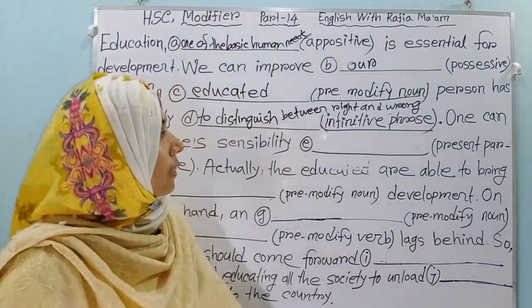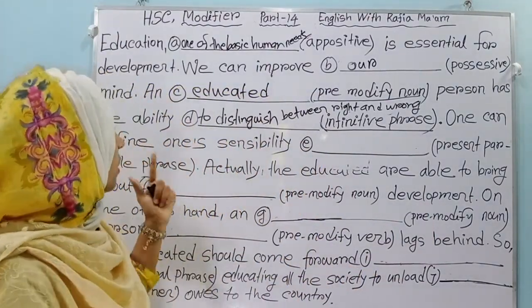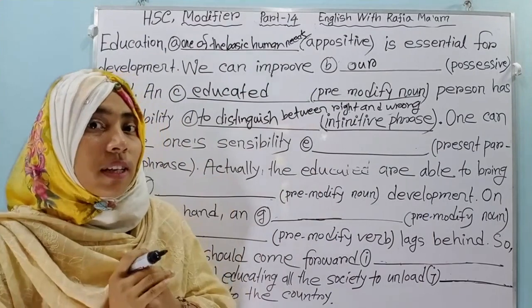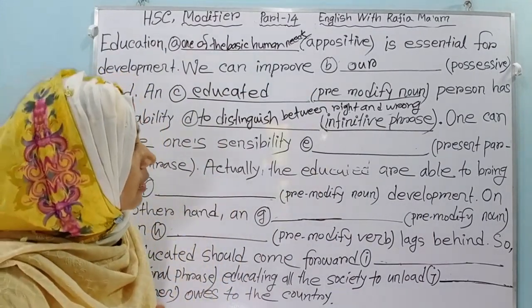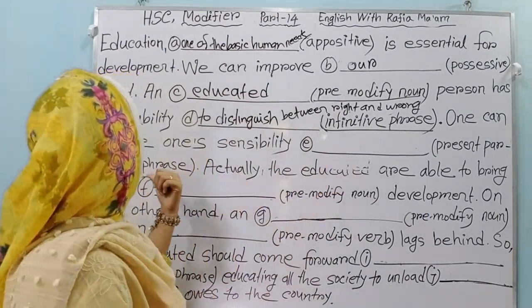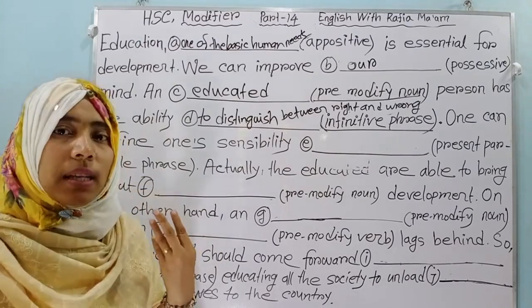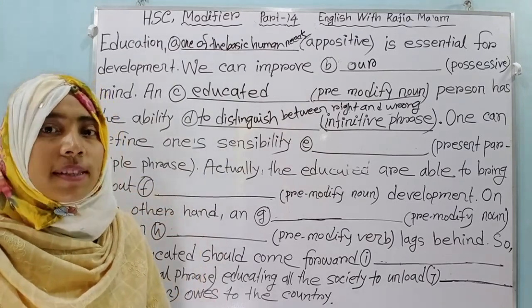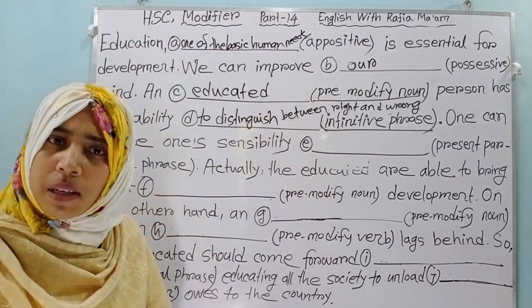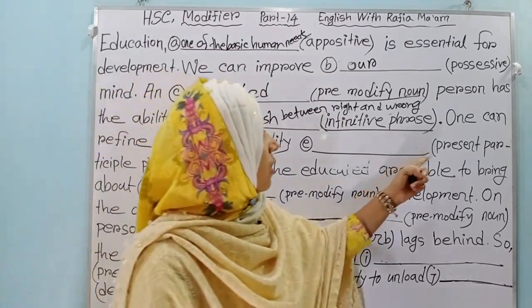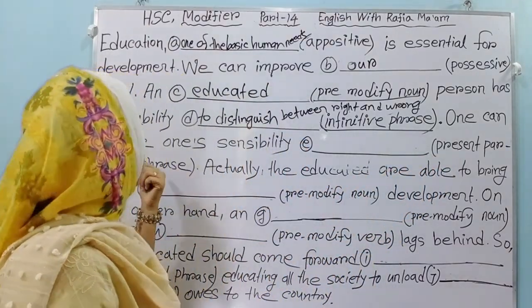Then you see: "One can refine one's sensibility dash." Here we need a present participle. That means how can we refine our sensibility? Of course, by receiving education. Here you have to use a present participle phrase.